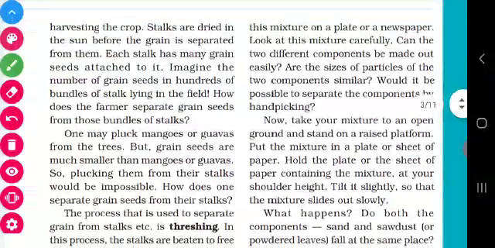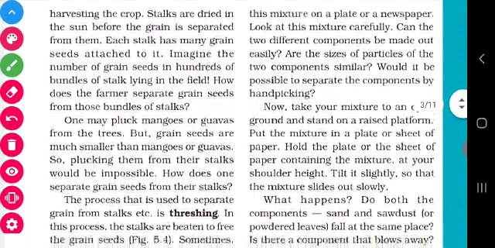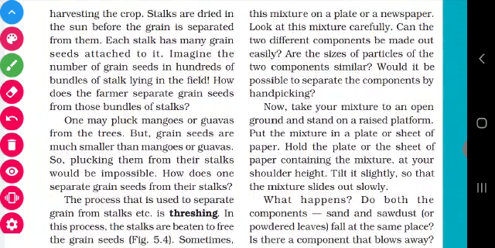Then what we have to do is separate this, that is, we have to separate the dry sand from the sawdust. Can we do this by the hand picking method? Can we separate the dry sand and sawdust by hand picking? No, it is impossible, isn't it? It is impossible to pick and take by hand.